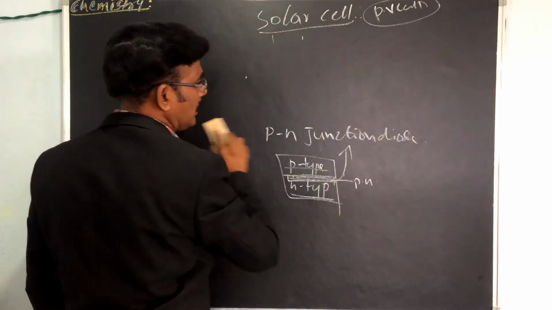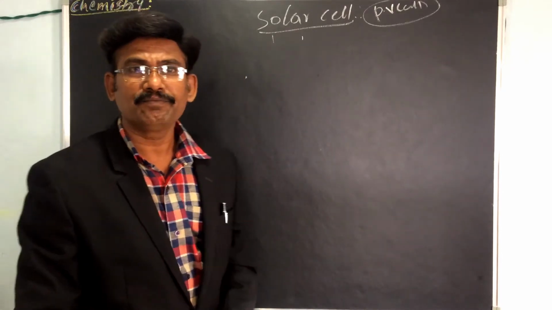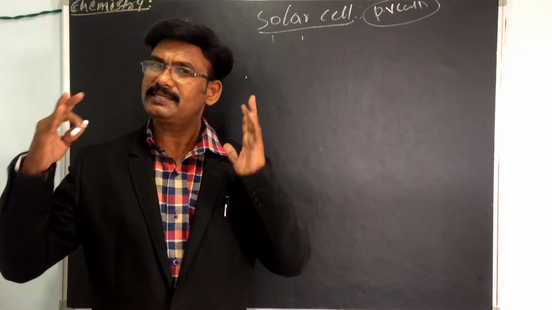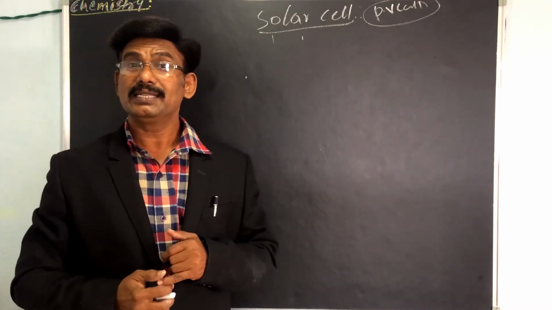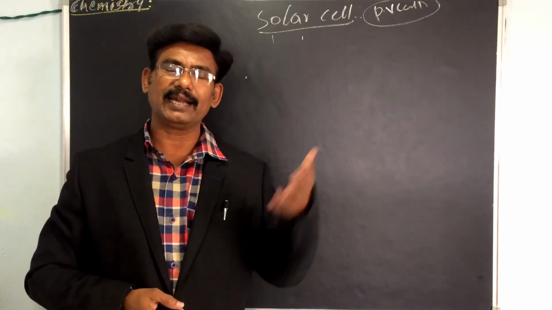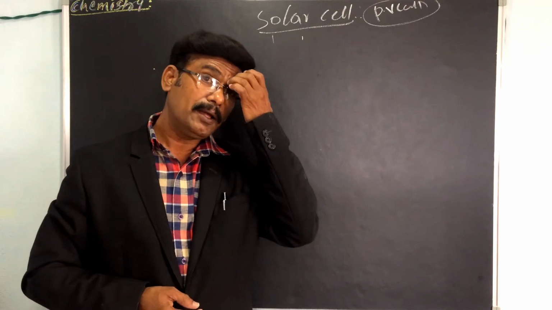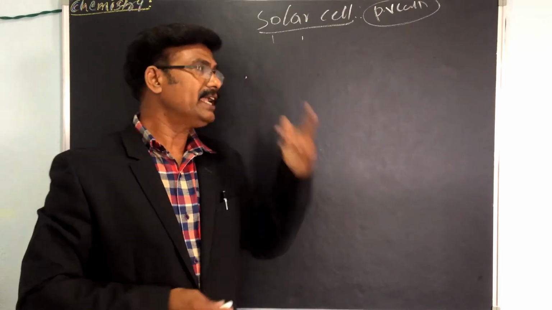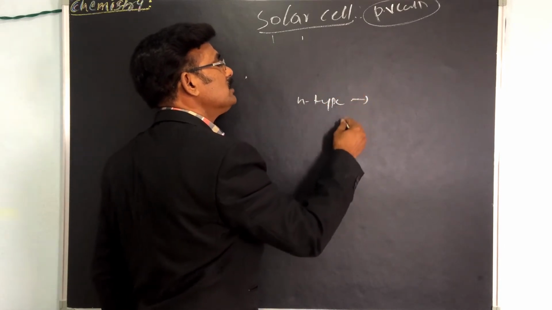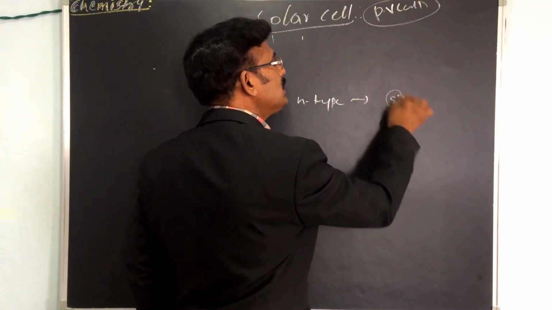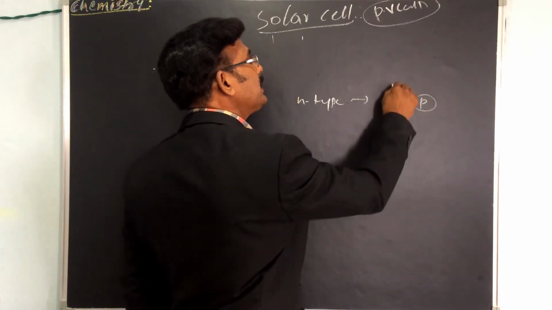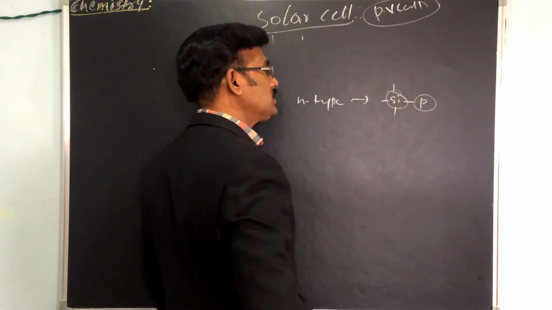Here see, we know the N-type, P-type and PN junction. That is very important. We are using silicon or germanium. The material characteristics we will study later. N-type, as I already told you in molecular chemistry, means we are using silicon as the semiconductor, and in this phosphorus, giving an excess of electrons, we are using.